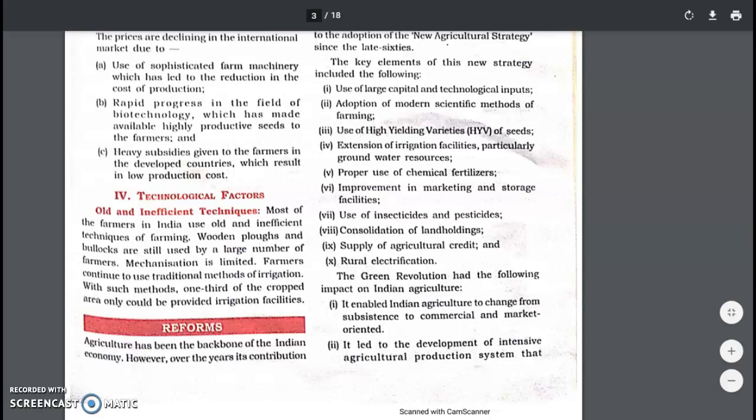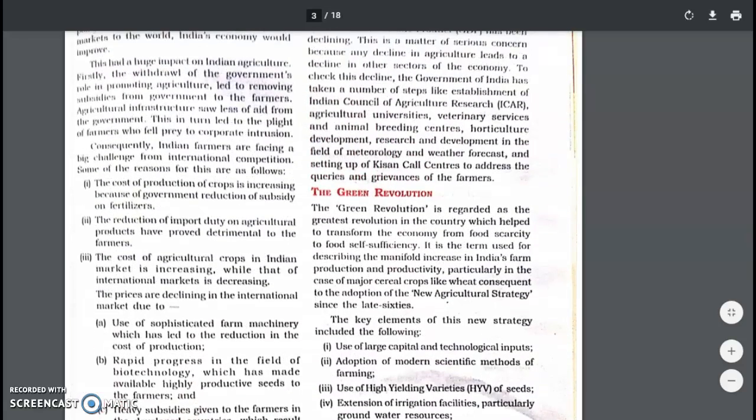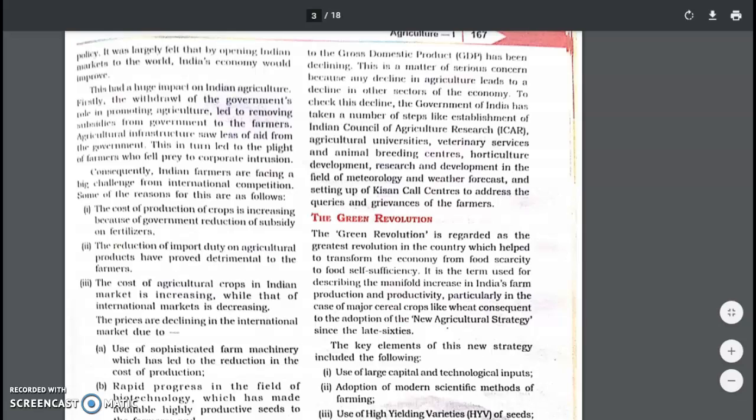We do have some reforms also. As we know that agriculture is the backbone of the economy of a country, there are certain reforms that have been done so that production can increase. The reforms are done by establishing the ICAR, that is the Indian Council of Agricultural Research. Agricultural universities have been set up, and veterinary services have been given so that animal breeding can be done.